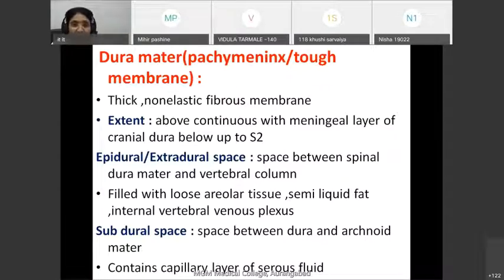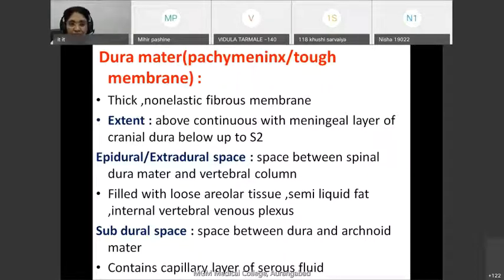As you know, the skull has various sutures. Through these sutures, the endosteal layer and periosteal layer are connected with each other. And this endosteal layer ends at the foramen magnum, whereas the meningeal layer of the cranial dura mater continues downward and covers the entire spinal cord.